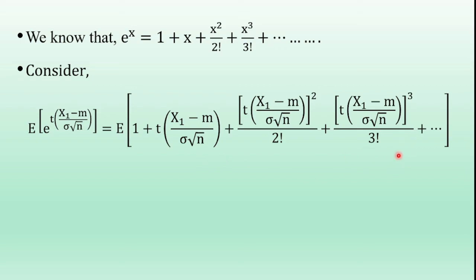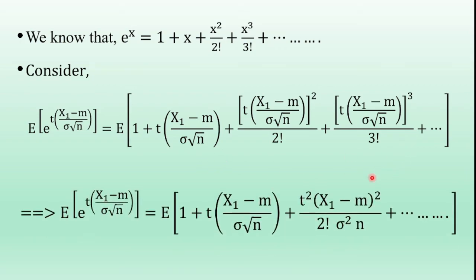This is arranged as 1 plus t into (x1 minus m) by sigma root n plus t square by 2 factorial sigma square n into (x1 minus m) whole square plus and so on.